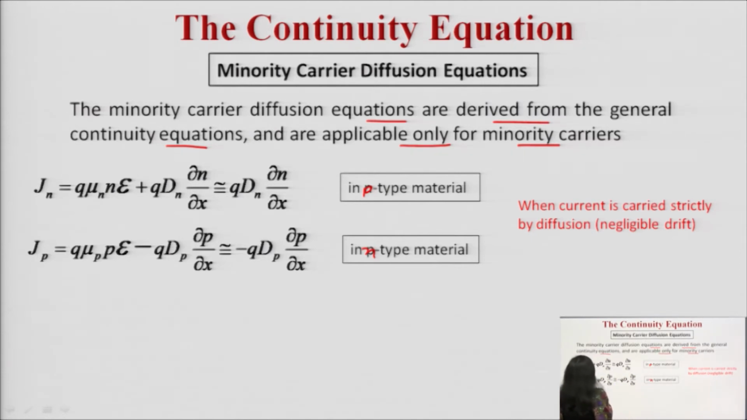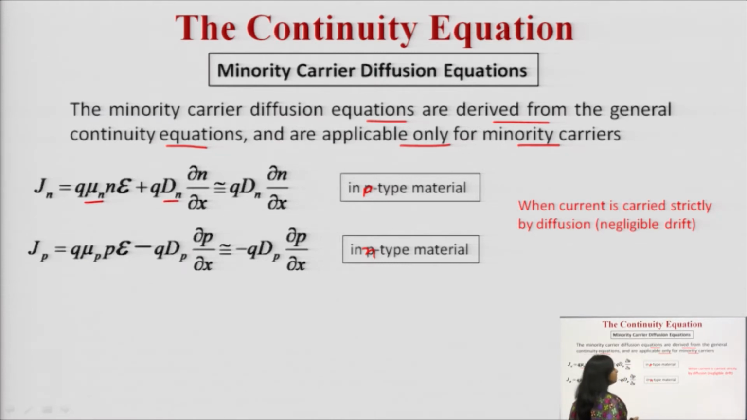Jn is the total current density, which is the sum of the drift and diffusion. The term for the drift is q mu n into E. The term for the diffusion is q Dn del n upon del x. Here mu n is the mobility of electrons, and Dn is the diffusion coefficient for the electrons.